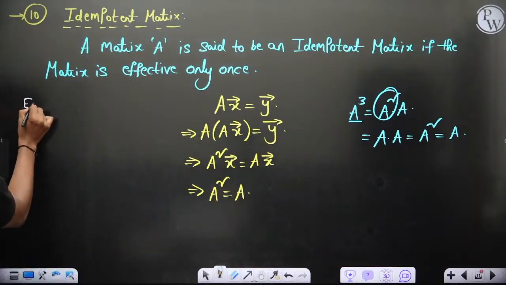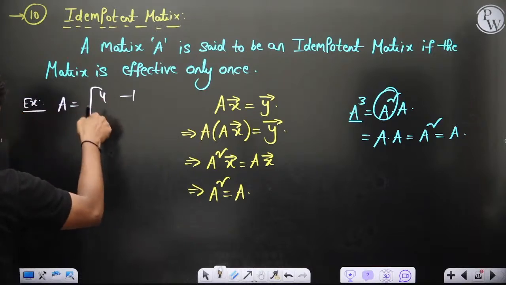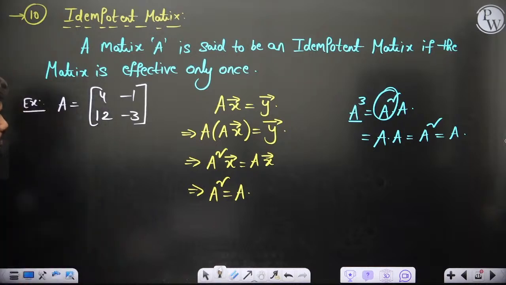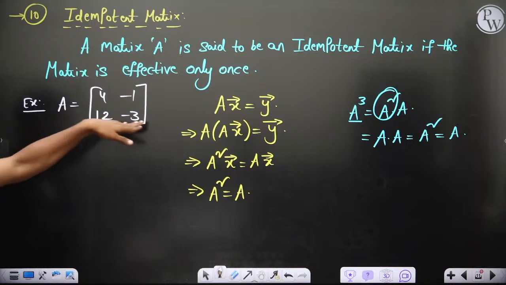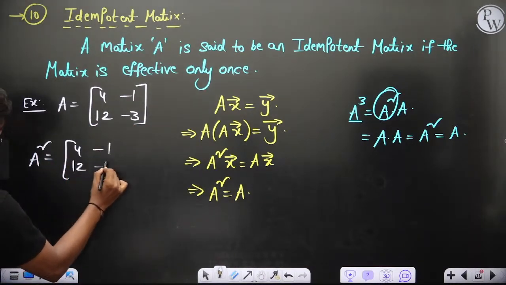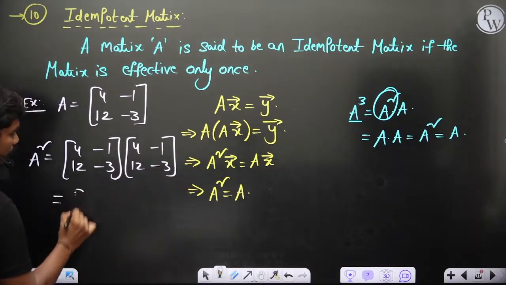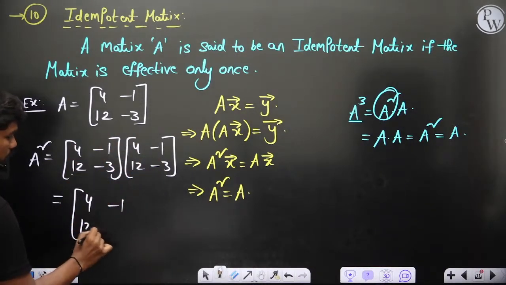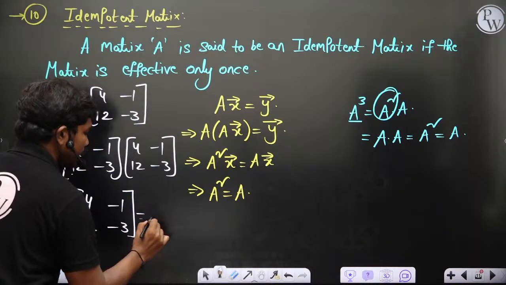I'll just give you an example. Maybe A is equal to [4, -1; 12, -3], let's take the same digits. So let's say 3 times you are multiplying, 12 and minus 3. In fact, you can take any two numbers and do the scalar multiplication. Now take this A square: [4, -1; 12, -3] times [4, -1; 12, -3]. Then you will have 16 minus 12, minus 4 plus 3, 48 minus 36, minus 12 plus 9. This is what you have, and this matrix is again equal to the same matrix.